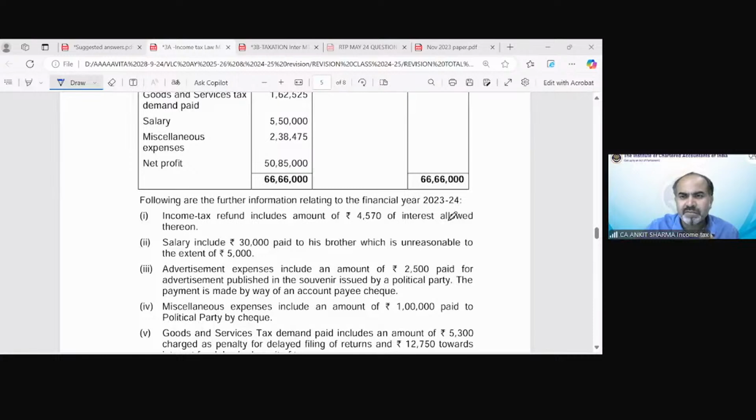Shoaib is asking, sir, if 115BAC would be lower, then would there be AMT credit? No, AMT credit would not be available in that case because tax would need to be paid as per section 115BAC. And it has been specifically written that if section 115BAC is applicable, then AMT provision would not be applicable. Okay. So let's discuss this question.